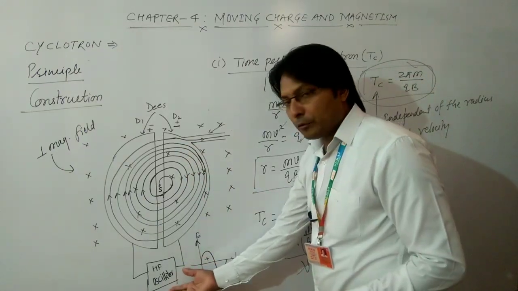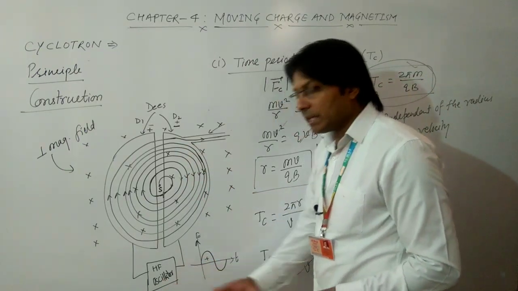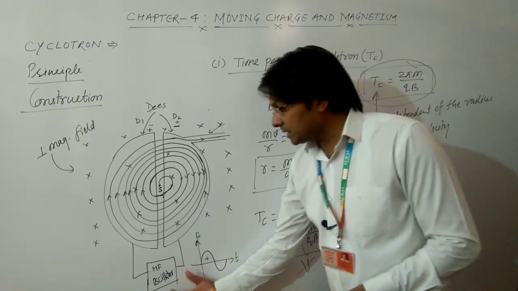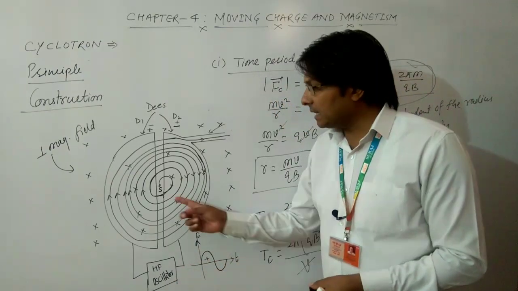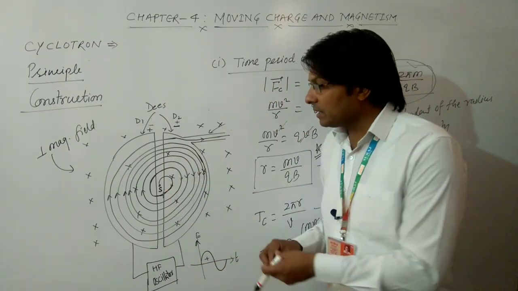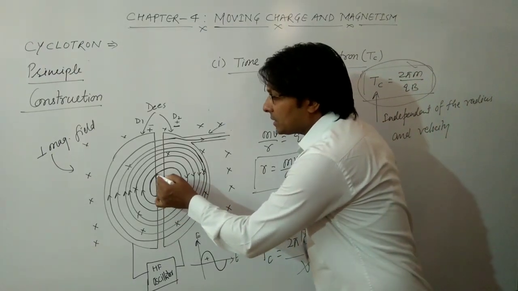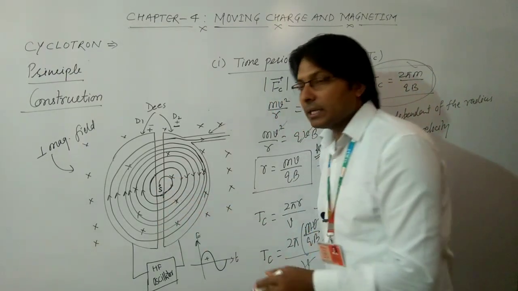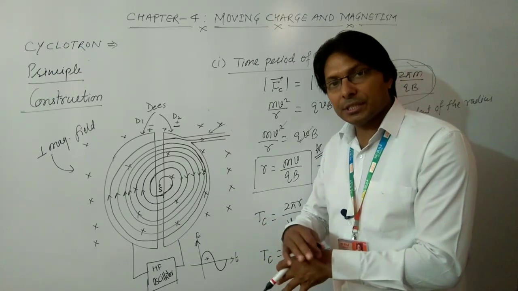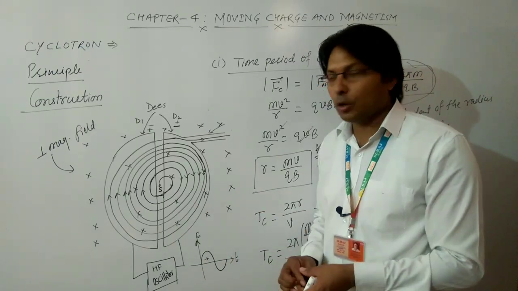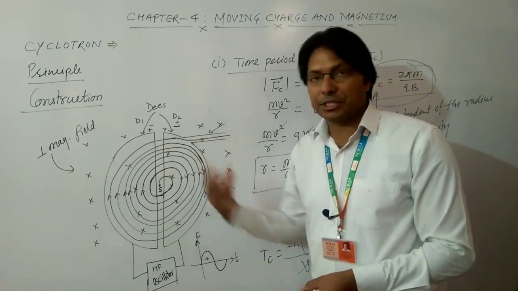The frequency of the cyclotron oscillator is decided such that whenever the charged particle completes this semicircular path within any of the Ds, the polarity just reverses, or we can say just changes.